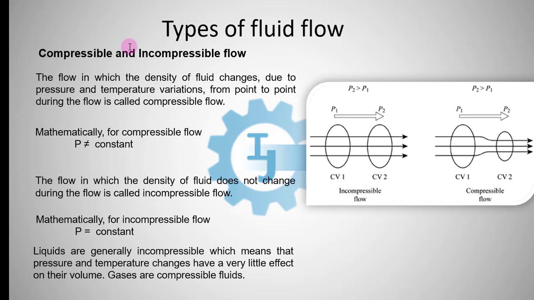Next, we will discuss compressible flow and incompressible flow. The flow in which the density of fluid changes due to pressure and temperature variation from point to point during the flow is called compressible flow. In case of compressible flow, density is not constant. In case of incompressible flow, what happens? The density is constant. So, mathematically we can write, in case of incompressible flow, density is constant. Liquids are incompressible and gases are compressible fluids.